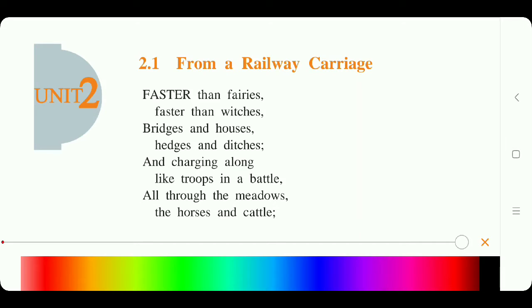Bridges are mentioned, houses are mentioned, then hedges and ditches, then meadows, also horses, cattle. These things are mentioned in the first stanza.